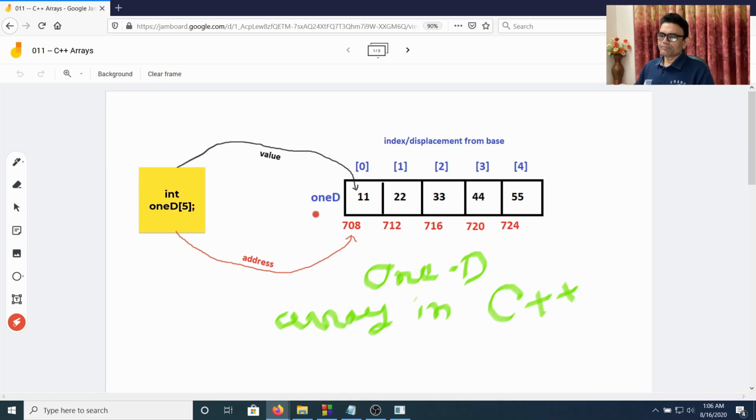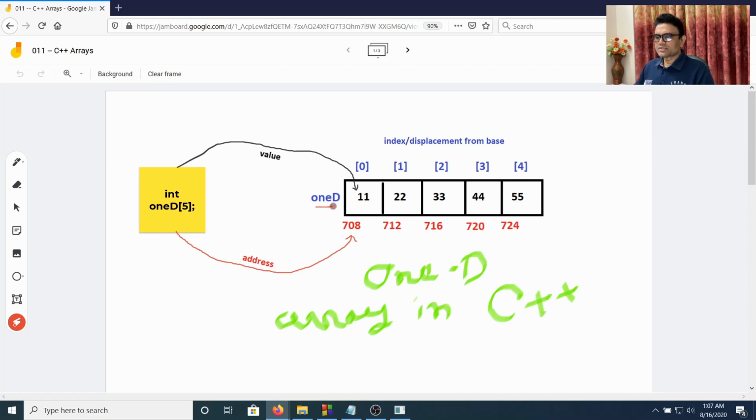Suppose 1D represents 708. Now if I say 1D plus 1, not necessarily is it 709. It will actually be 712. So plus 1 with a pointer or an array name, that means plus 1 with an address, will give us the address of the next element, not necessarily the next byte. It will be the next byte if the element is a character, because a character occupies 1 byte.